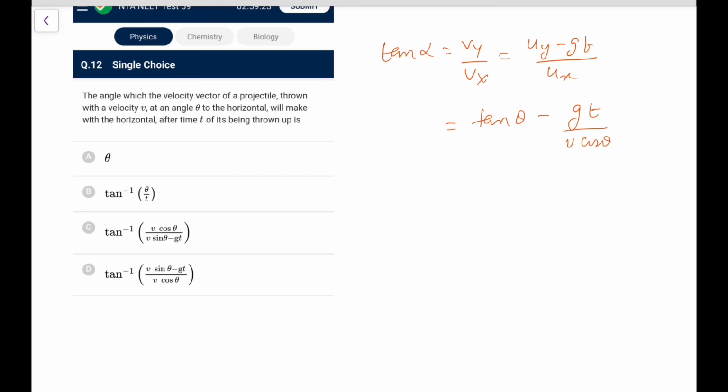So going by the expressions that we are given, it's better we directly write this. This is V sin theta minus gt. It is simply wanting this much only. I solved more, so it is option D. No issues in this particular one.